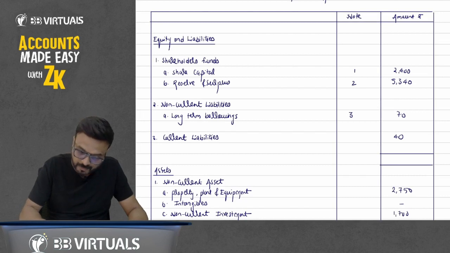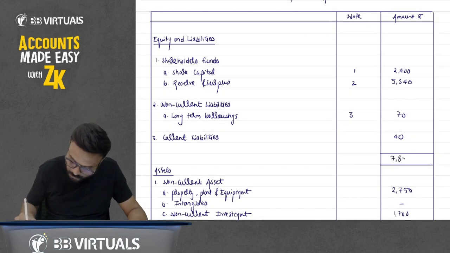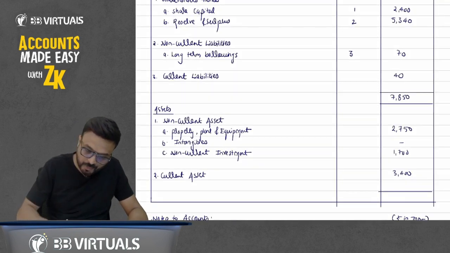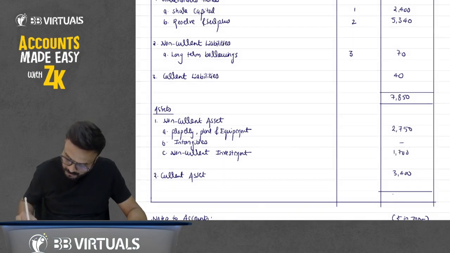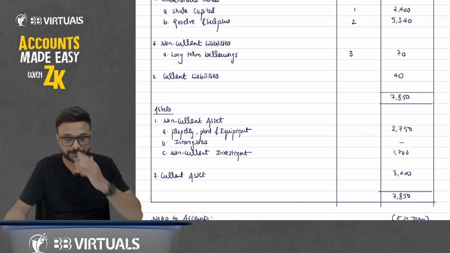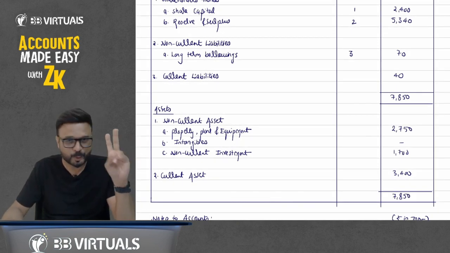Now we can do the total of balance sheet. 2,400 plus 5,350 plus 70 plus 40 is 7,850. 2,750 plus 1,700 plus 3,400, that is 7,850. Okay, done.